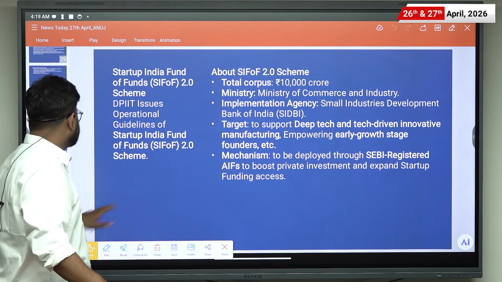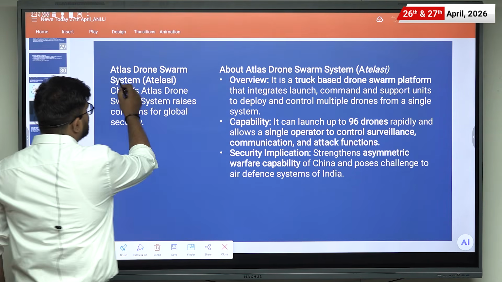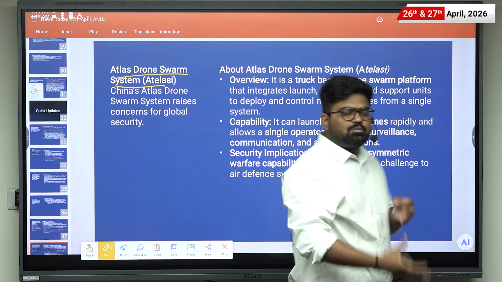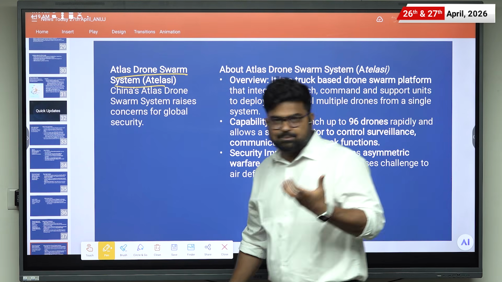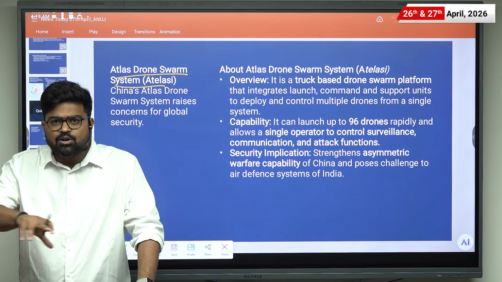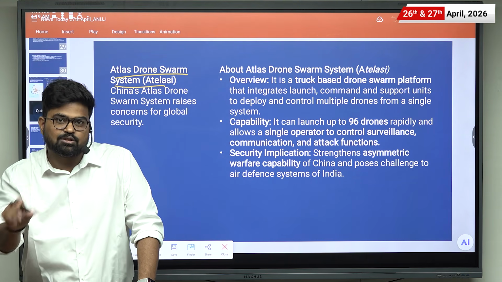Let us move to the next quick update. The next quick update is about the Atlas drone swarm system. First of all, what is a swarm? Many species such as sheep and fish move in a coordinated and group manner. That is known as a natural swarm.